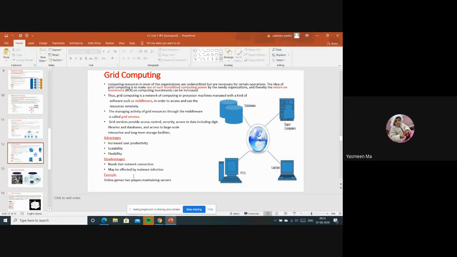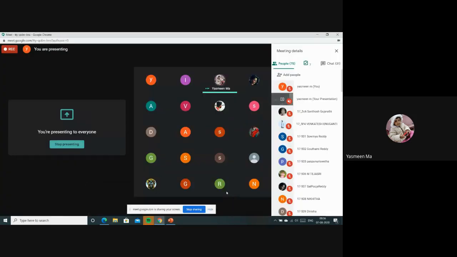One example where we use this: we people play games. I am sitting in one place, you are sitting in another place, but we are playing the same game, on opposite teams at the same time. Two servers are maintained, and they provide the services to the users. Like that, in online gaming, two players maintain the servers, and the grid is providing the services to the users. So this is about grid computing.